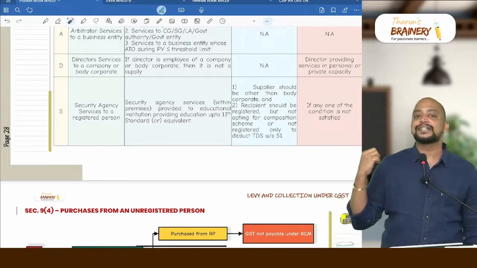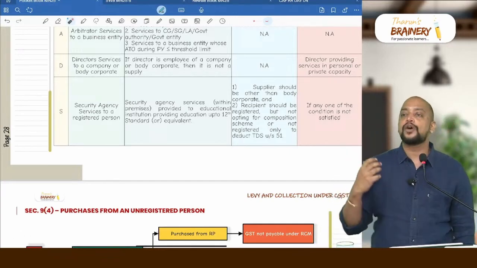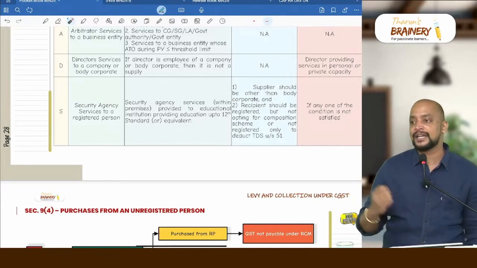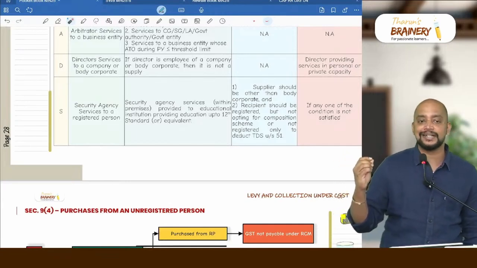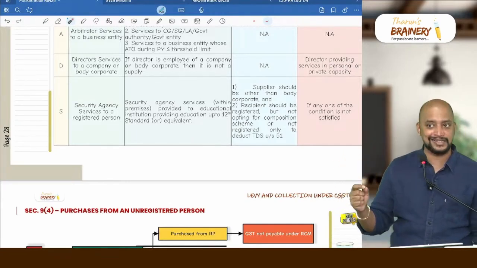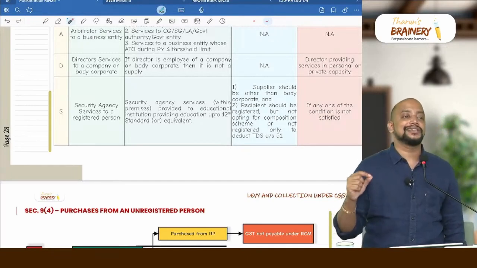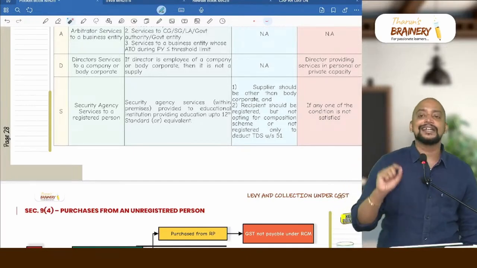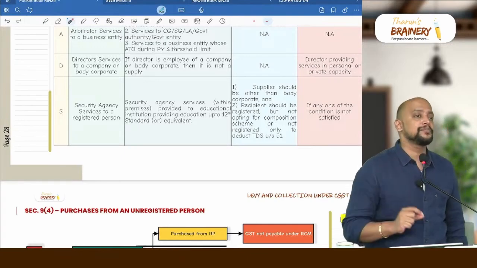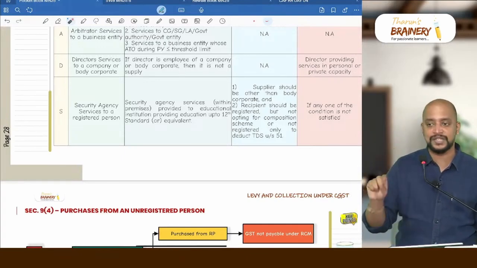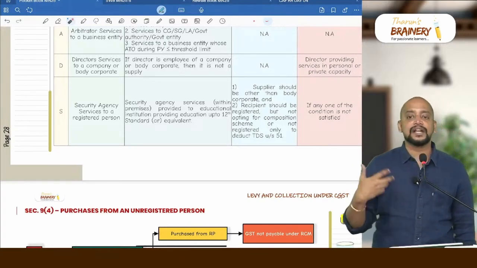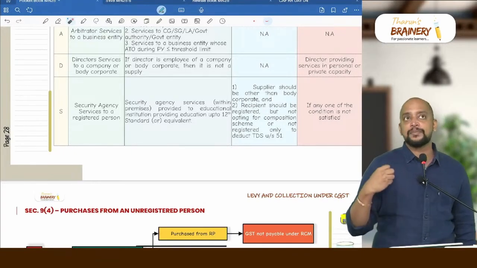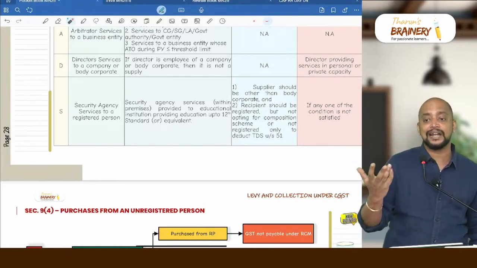You remember, if the director is an employee of the company, how will we know that he is an employee of the company? Definitely TDS will be deducted under section 192 of the Income Tax Act, or it will be given in the question that this is under contract of service, not contract for service. Then in that case the director is an employee of the company and the salary will be excluded from supply. Otherwise the director will be covered under supply. In that case payment of GST is by the company under RCM.